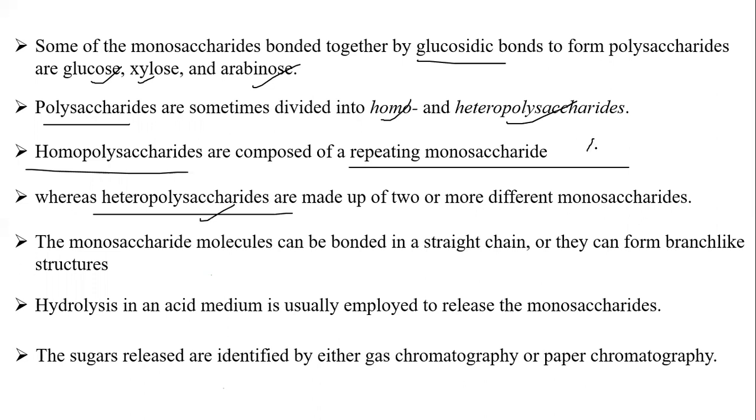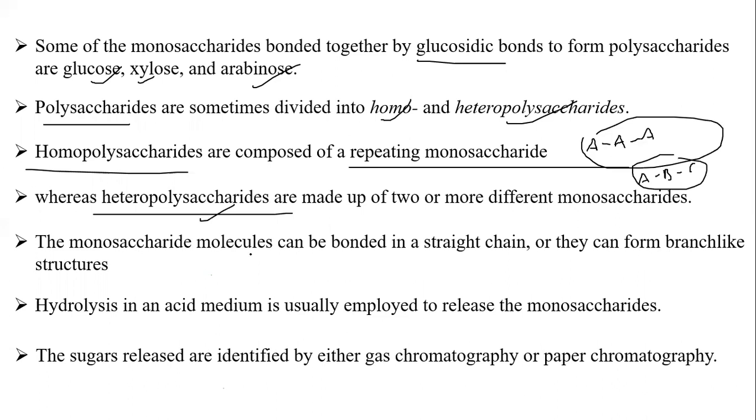In homopolysaccharides, there is a repetition of the same unit, say A, again A. But in heteropolysaccharides, you can see A, then there will be some B, then some C, different types. Don't take this as a scientific way, it's just for understanding. We will discuss it in organic chemistry class.